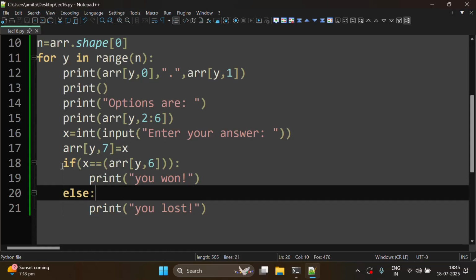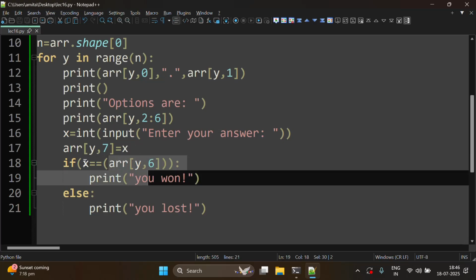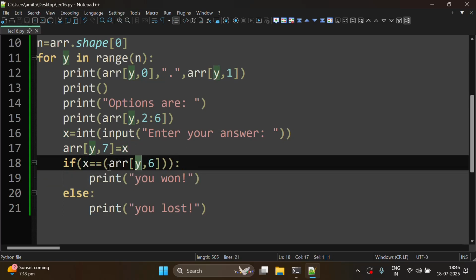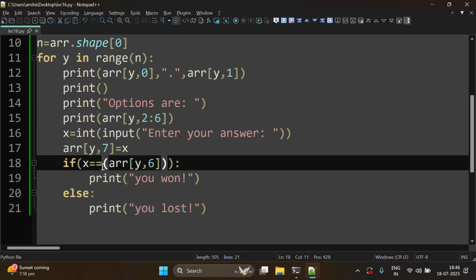Why? Because if we see here, this is equal to this, but it will take it as a string. So this is a string and this is an input by the user which is an integer. So this also should be an integer. Being a string compared with an integer, it always takes it as not equal, and that's why it's always printing you lost.